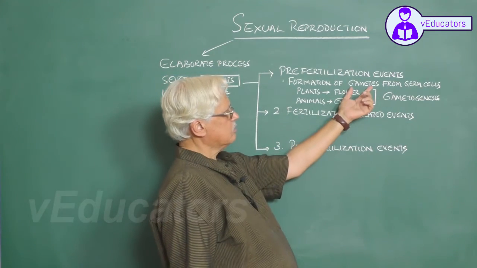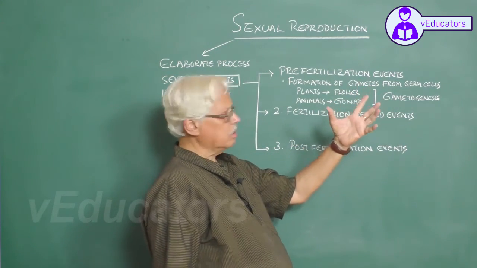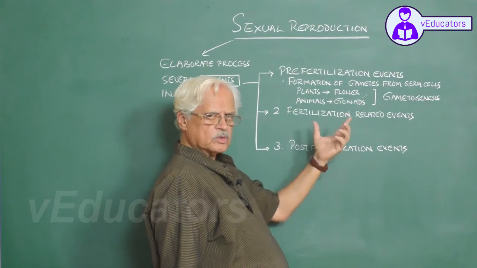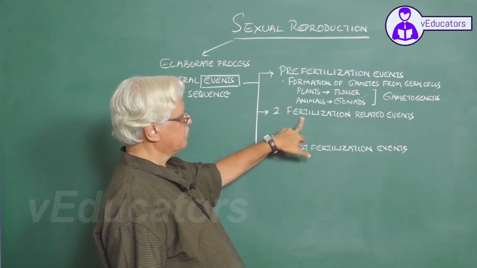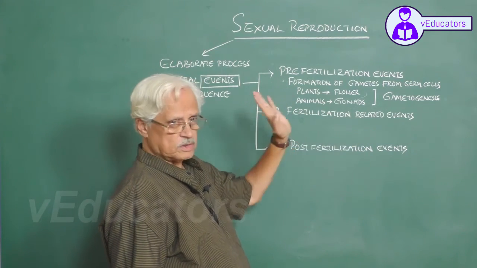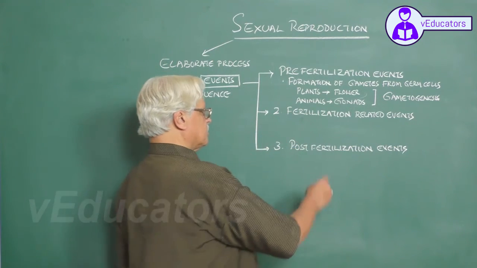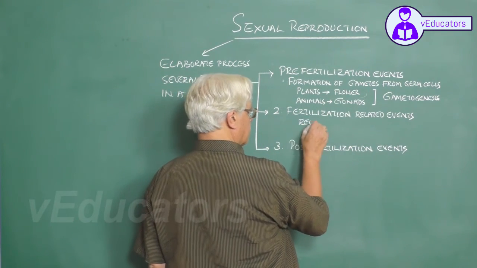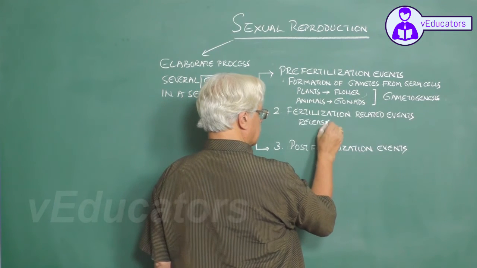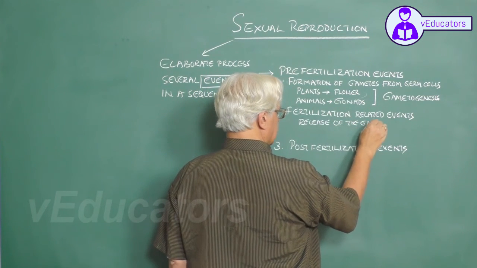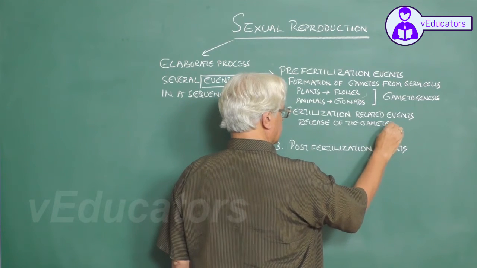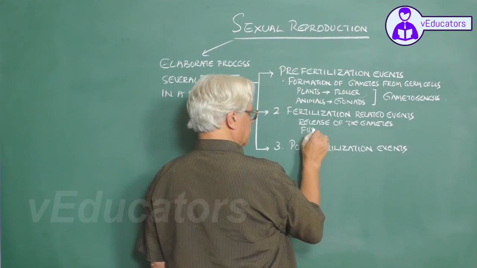These gametes get released, and in a suitable medium and suitable place they undergo fusion. So fusion related events, fertilization related events, so release of the gametes, and fusion of the gametes.